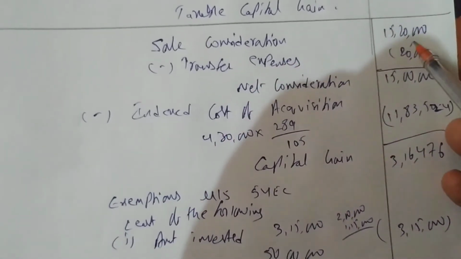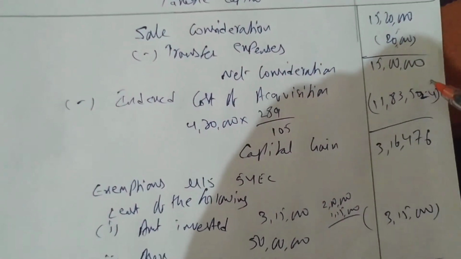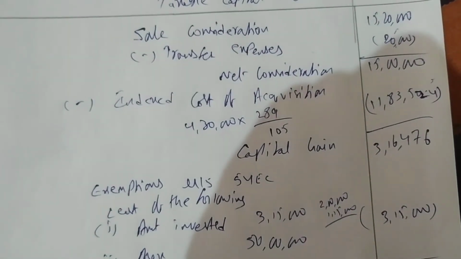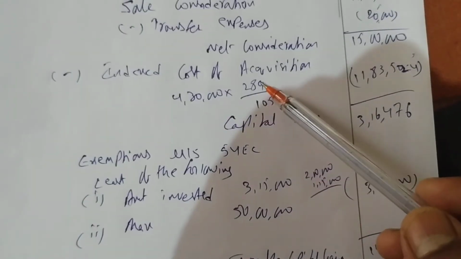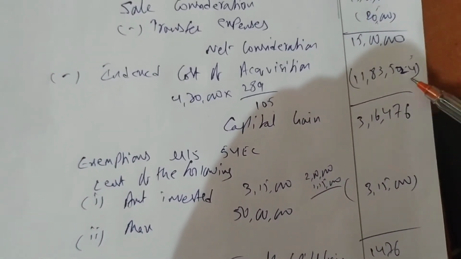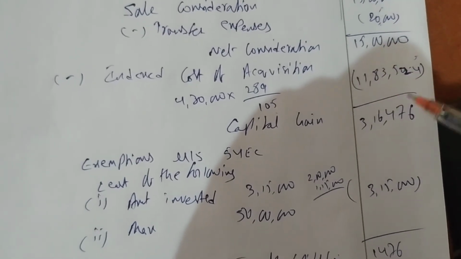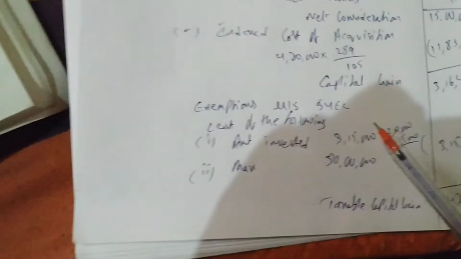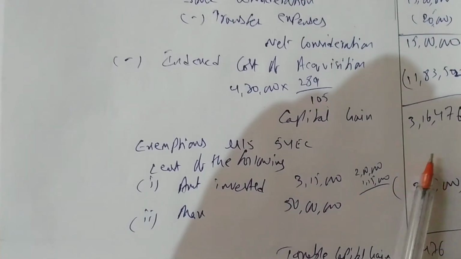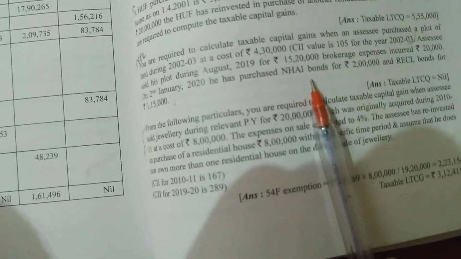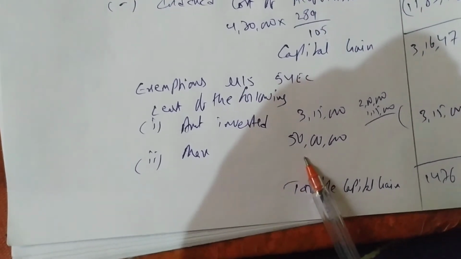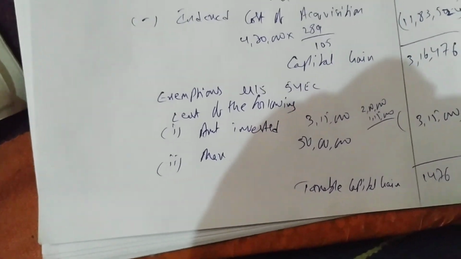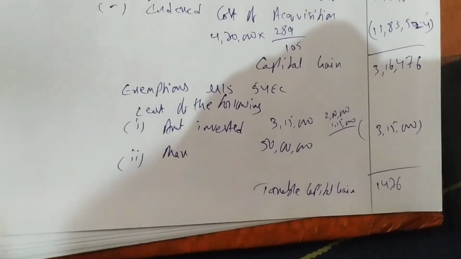See, from 15 lakhs 20,000, if you deduct transfer expenses of 20,000, net consideration is how much? 15 lakhs. And cost of acquisition is 4 lakh 30,000 into 289 divided by 105. You do it, you will get 11 lakhs 83,524. From 15 lakhs you deduct 11 lakh 83,524. You get 3 lakh 16,476. From that, how much is invested? 2 lakhs in NHAI bonds and RECL bonds 1 lakh 15,000. So 2 lakh plus 1 lakh 15,000 is 3 lakh 15,000, max is 50 lakhs. So he has to pay tax on 1,476. The question has not taken the amount invested, he has taken something else.